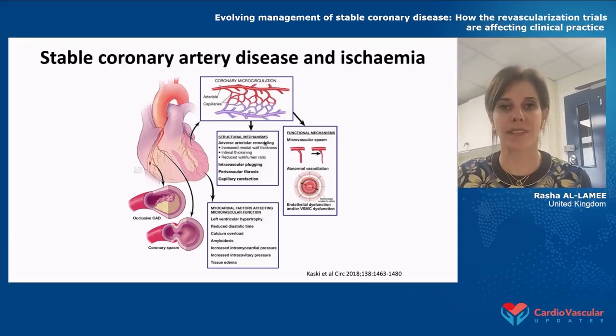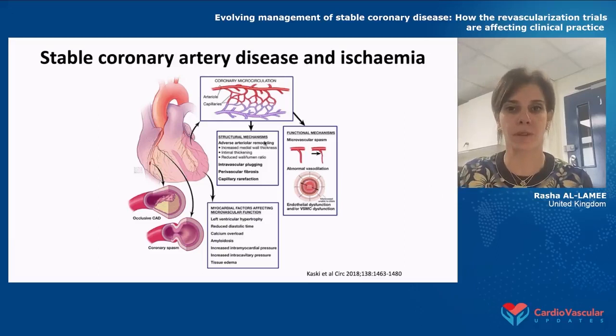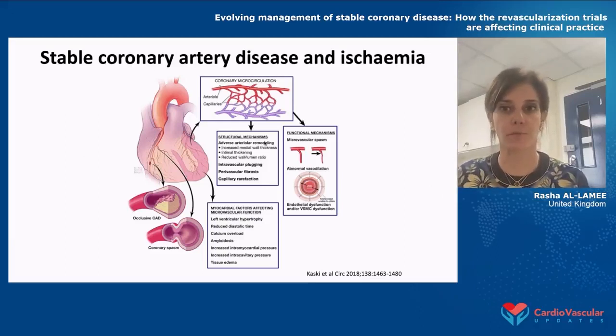But in fact, what we know about these stable patients is that very often the reduction to blood supply to the heart can come from many causes. It can come from functional mechanisms such as microvascular spasm or abnormalities in vasodilatation. It can come from structural mechanisms such as issues with the coronary artery anatomy. And it can obviously come from myocardial factors that affect microvascular functions, such as left ventricular hypertrophy.